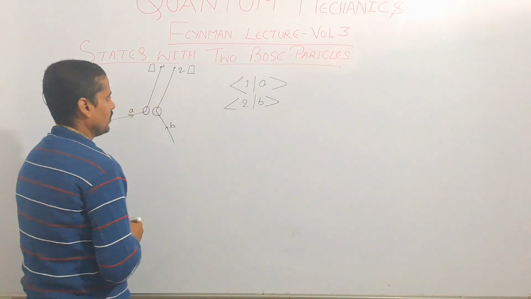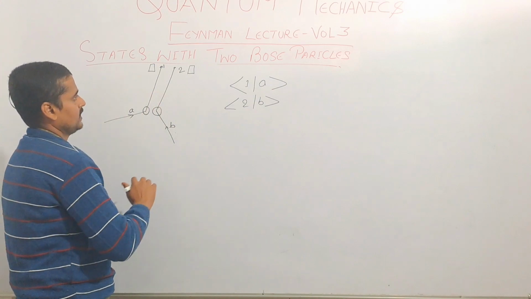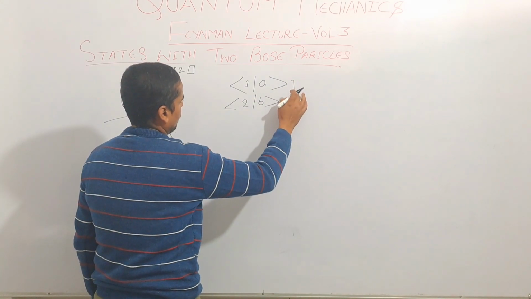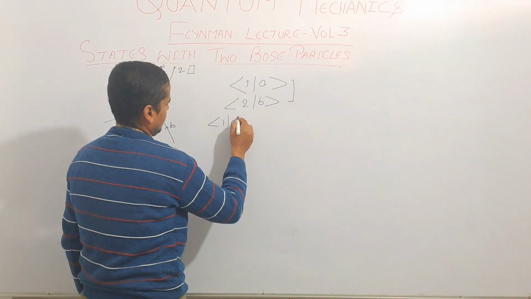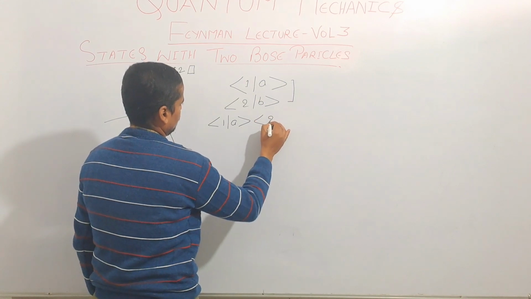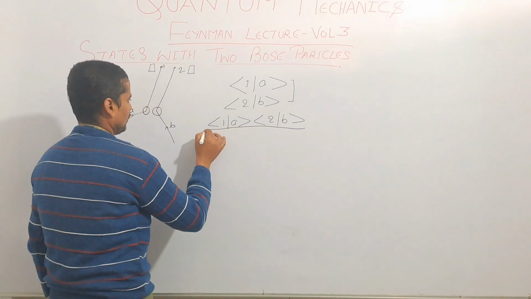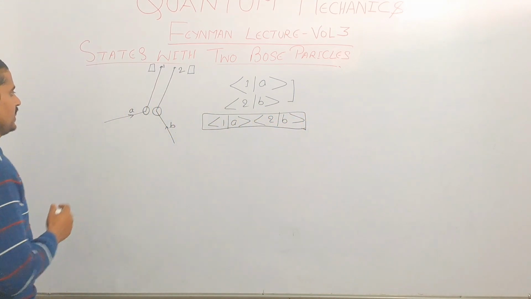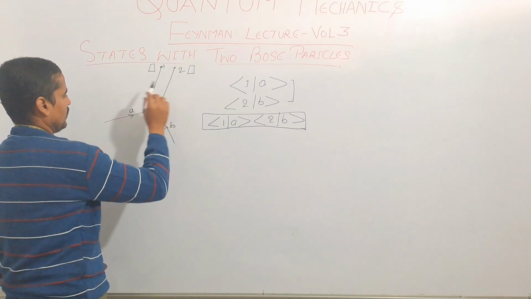Then we can ask what will be the total amplitude for the whole event. It will be simply the multiplication of these two, <1|A><2|B>. This is the amplitude for these two particle system in which A is at counter 1 and B is at counter 2.